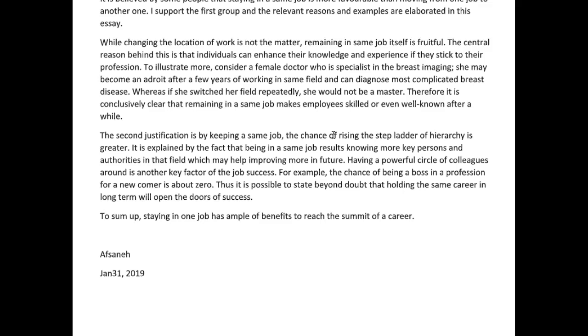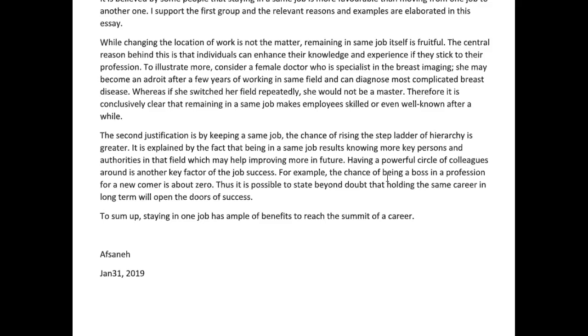It is explained by the fact that being in the same job results in knowing more key people and authorities in that field, which may help improving more in the future. Having a powerful circle of colleagues around is another key factor of job success. Know the here. For example, the chance of being a boss in a profession for a newcomer, that's one word, is about 0.